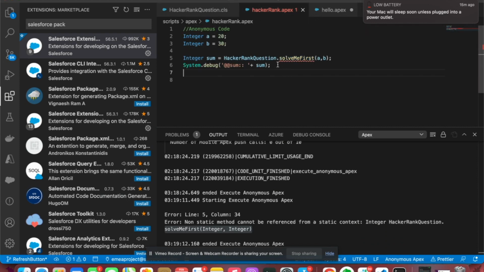So if I, for example, create here an instance, using the new keyword, I create an instance of it, and after that I can call it by this reference. By this reference I can reach this one. So let's try, but first save it.